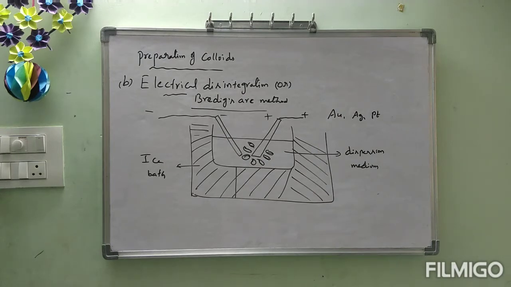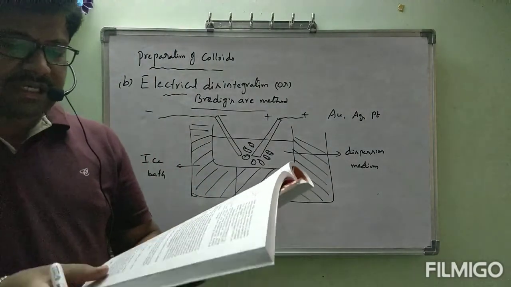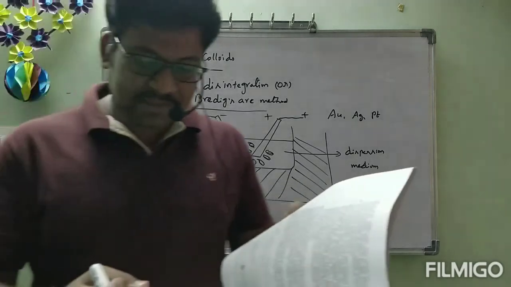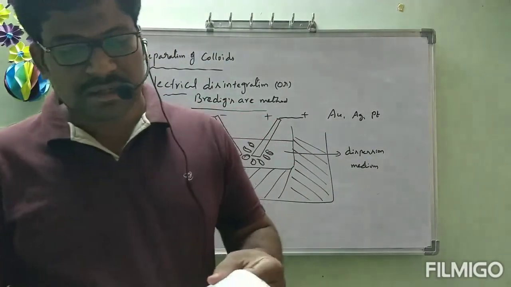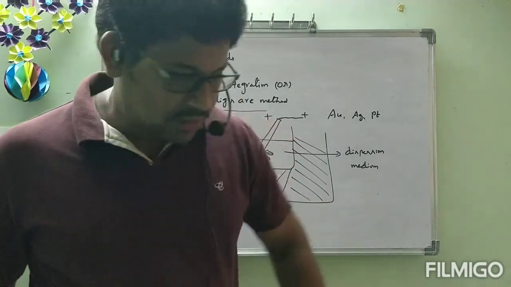See the third one, all of you. What is the first one? We have seen chemical methods. Second one, electrical disintegration or Bredig's arc method. This process involves dispersion, I have read already. Next, see peptization. We will see that peptization.